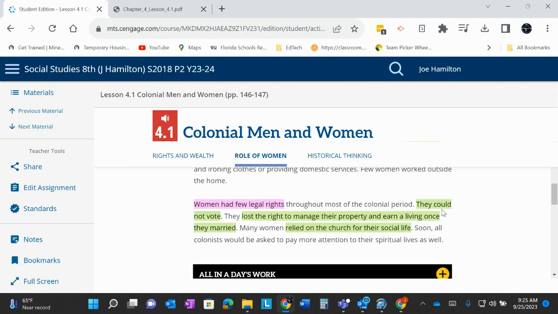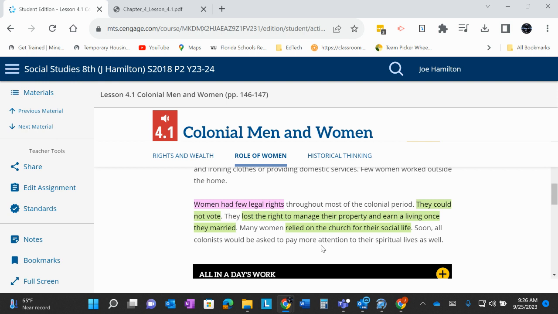It says here in green, they couldn't vote. If they married, they lost their right to manage their property. So at some point, they did have the right to manage property, but if they married, that right went to their husbands. And they also could not earn a living once they married.